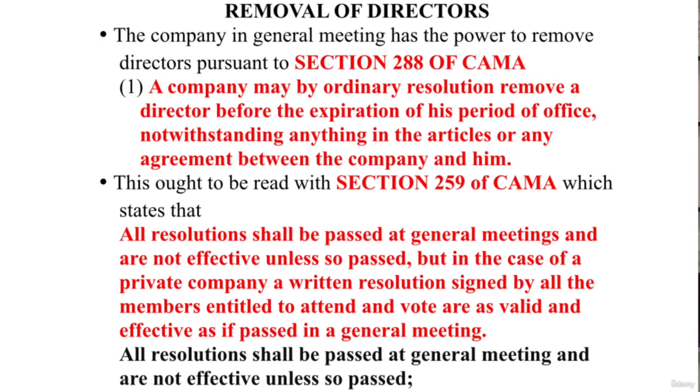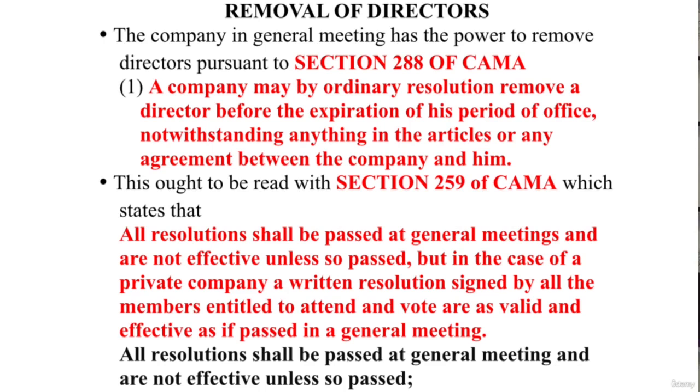Now, do you understand that? I want us to break this thing down. Let us start with the first one. A company. The company there is not the board of directors, but the members in general meeting. How do we know that? Because it says may be removed by ordinary resolution.